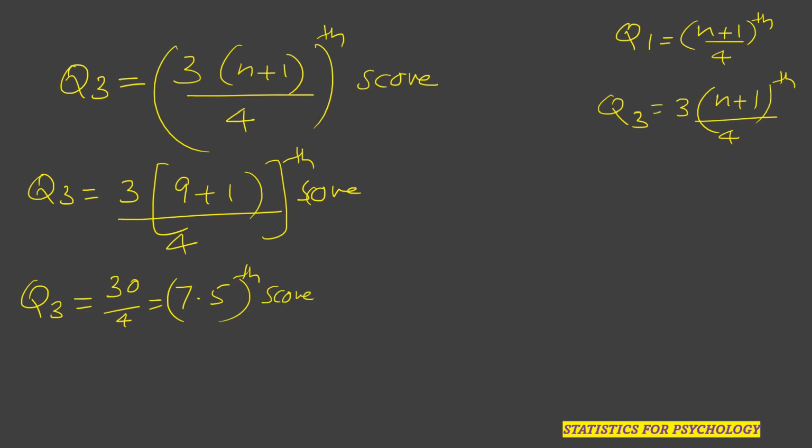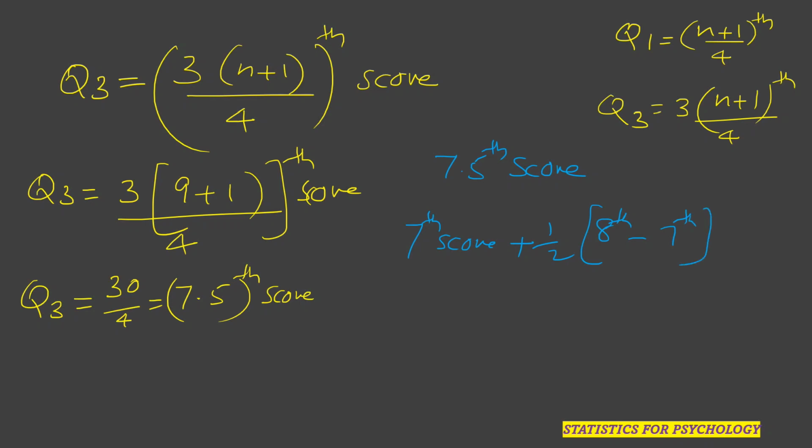Understand it very clearly. 3 into (9 plus 1) divided by 4. 9 plus 1 is 10. 10 into 3, 30. 30 divided by 4, 7.5. The 7.5th score. So now again, what is the 7.5th score? The 7.5th score can be calculated like this. The 7.5th score is equal to the 7th score plus half of (8th minus 7th).